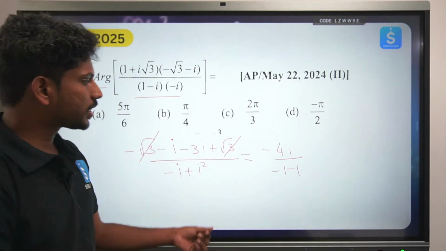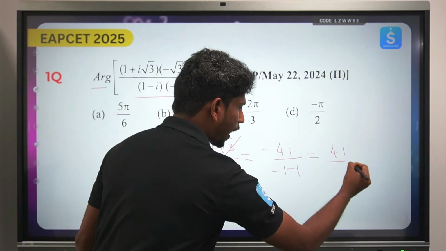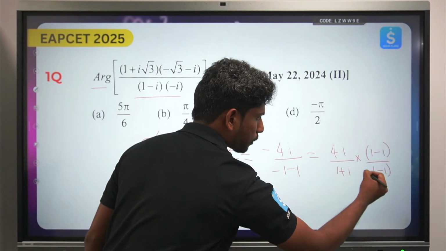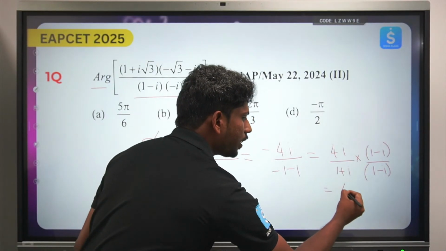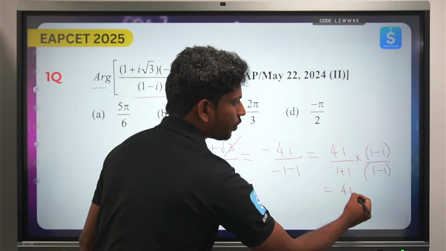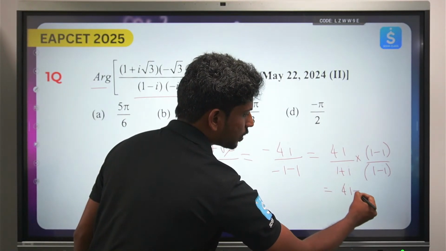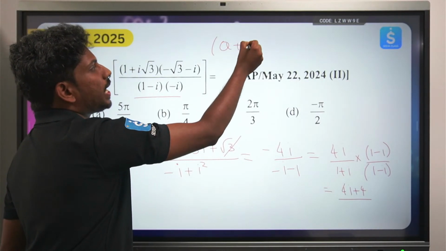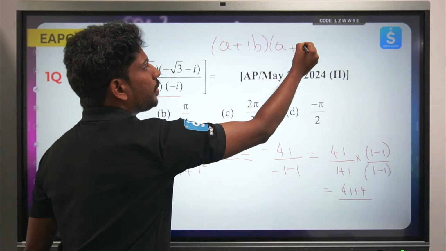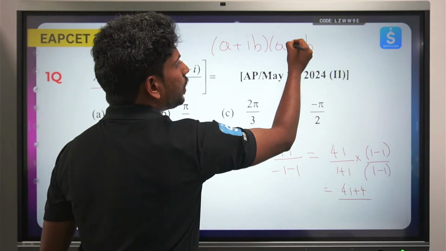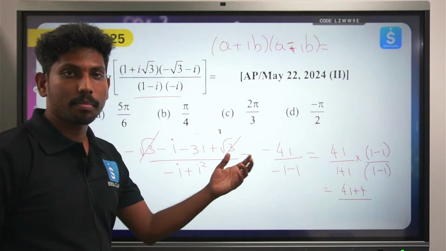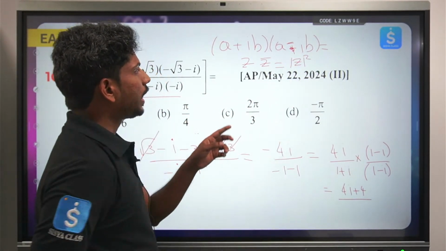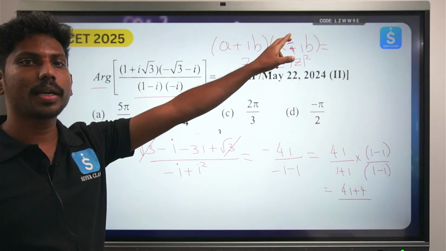Okay, so ikkada nunchi you can just write this as 4i by 1 plus i into 1 minus i by 1 minus i. Okay, so 4i into 1, 4i into i, that will become 4i square, that will become minus 4, so this will become plus 4 by. Eppudu gurtu pettukondi, okkati gurtu pettukondi eppudaina gaani, a plus ib into a minus ib. So we'll be constantly using this one, a plus ib into a minus ib, that is z into z bar. Okay, z into z bar is equals to mod z square. Okay, in fact meeku if you just know the formula, what is a plus b into a minus b? A square minus b square.